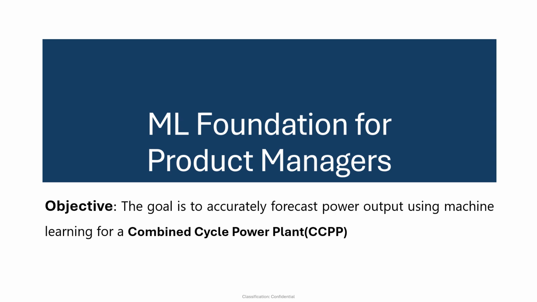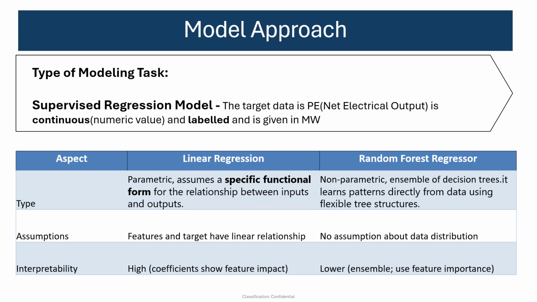Hi everyone. The objective of this project is to accurately forecast power output using machine learning for a combined cycle power plant. I will cover the data exploration, correlation between the features and the target variable, the metrics evaluation, and finally the recommendations on the model.